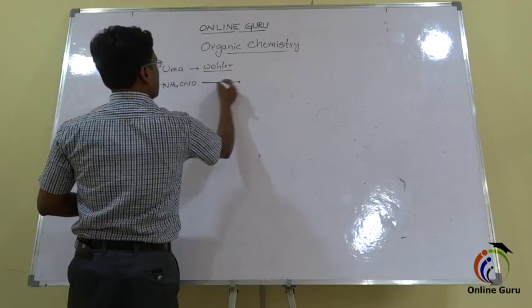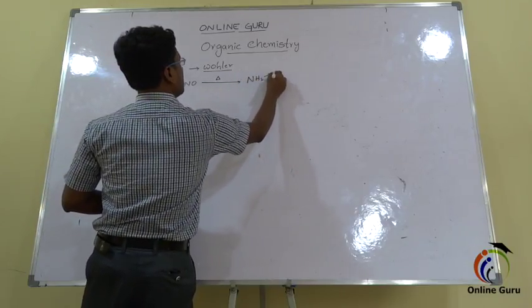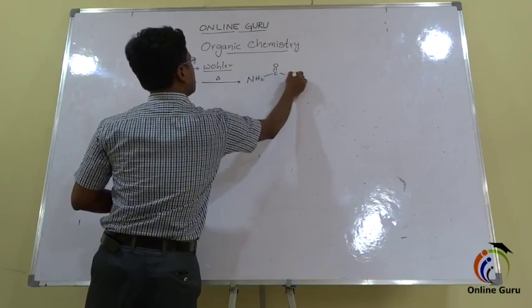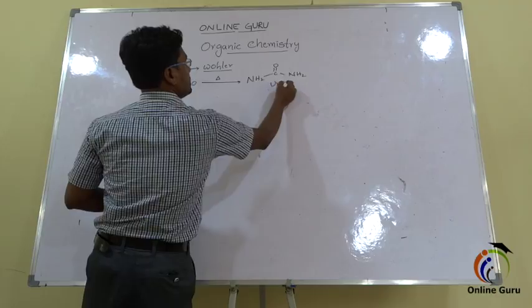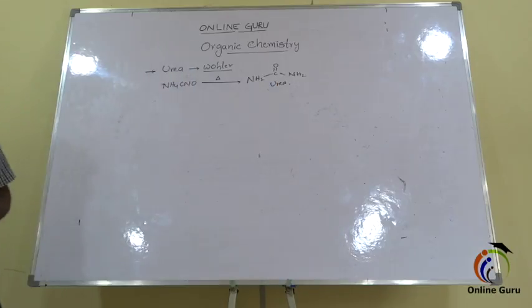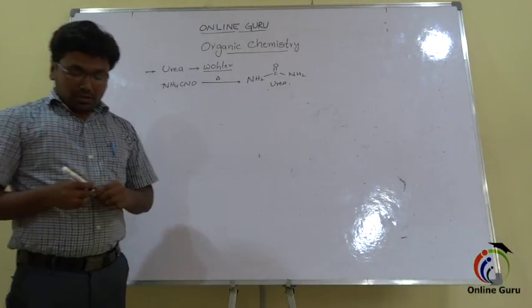By heating this compound, we will get the compound that is NH2CONH2. This is the urea. Urea is the first synthesized organic compound in laboratory by the scientist Wöhler.